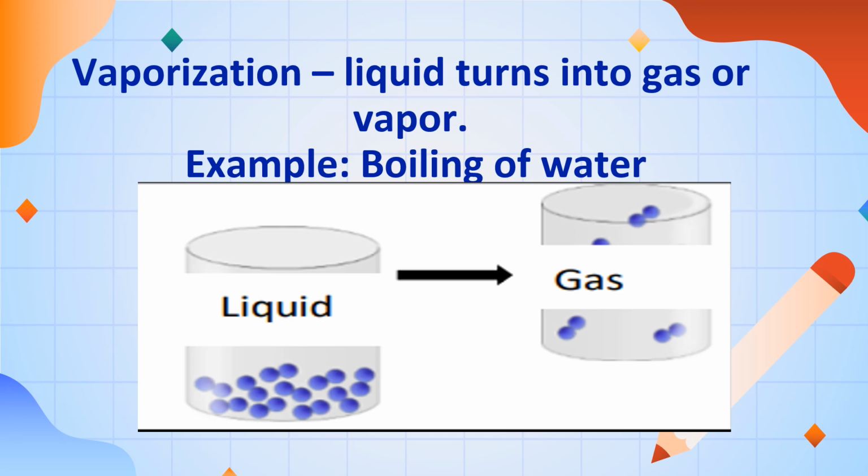In liquid, the particles are far apart, and in gas, they are very far apart. Usually if we have boiling, we add energy, so it will evaporate, and that is vaporization.